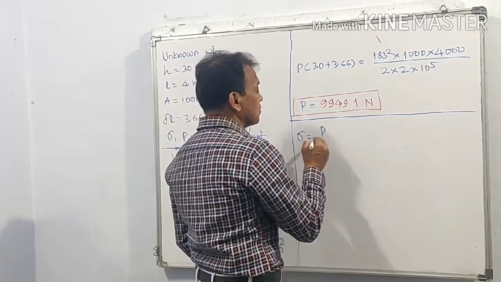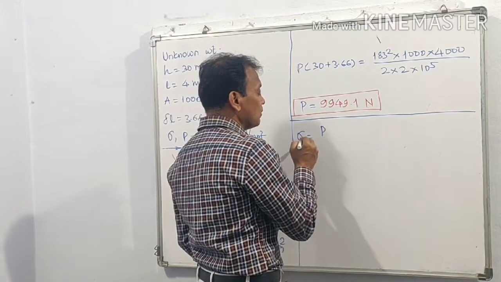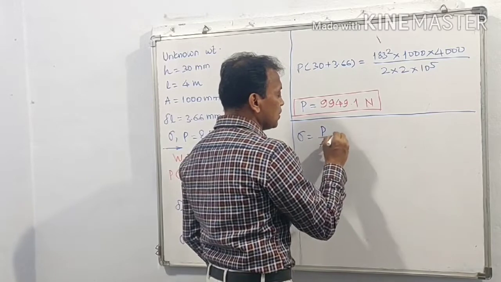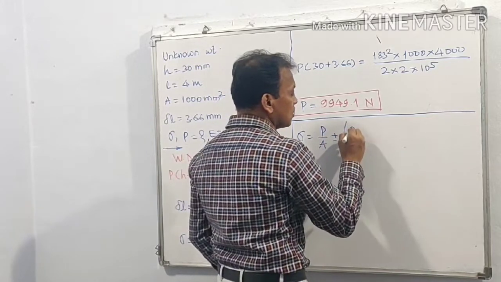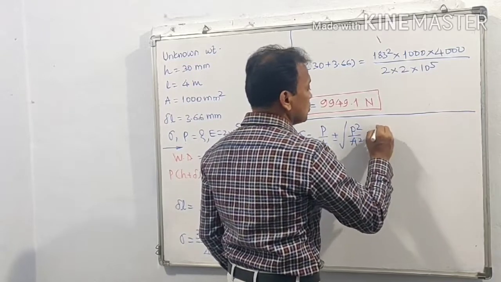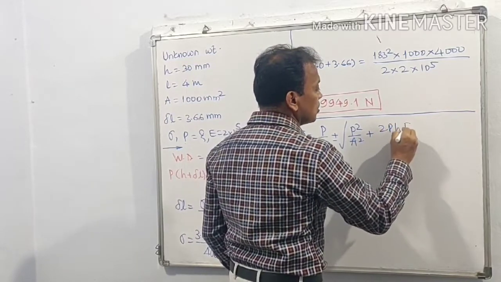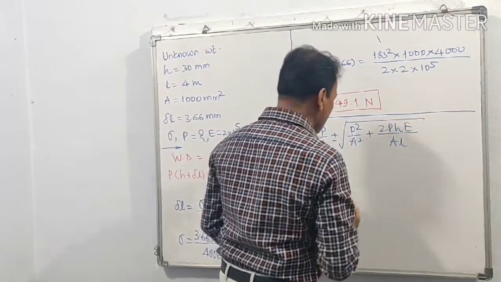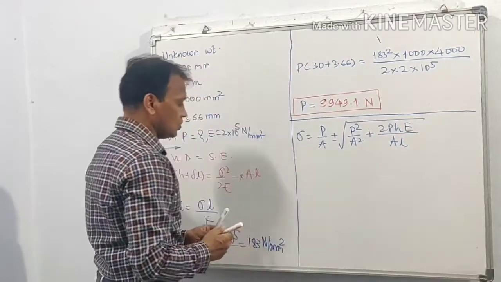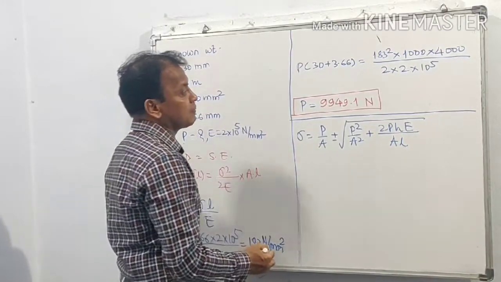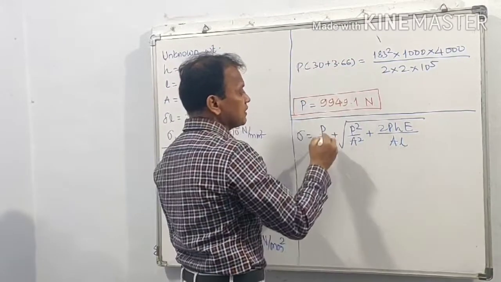9949.1 Newton. Now one more method: sigma is equal to P upon A plus or minus under root P square upon A square plus 2PHE upon AL. In this equation, sigma is known; we have already found 183.